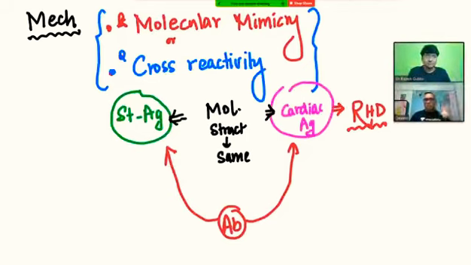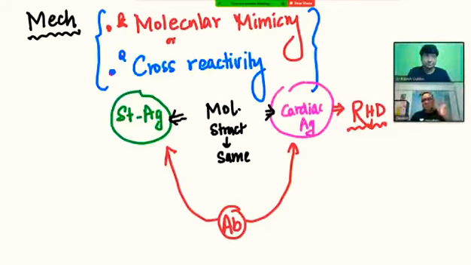Streptococcal antigen is no problem to our human body, but when the antibodies damage our own cardiac tissue, that will be autoimmunity, right? So now you can see that these antibodies are autoantibodies causing damage to our cardiac tissue, and that will lead to rheumatic heart disease, right? So that is the basic mechanism. Because of the similarity between the molecular structures, antibodies are damaging both structures. That is why it is called cross reactivity.